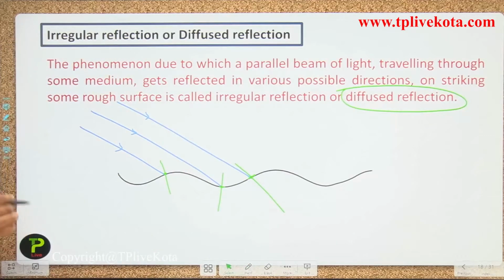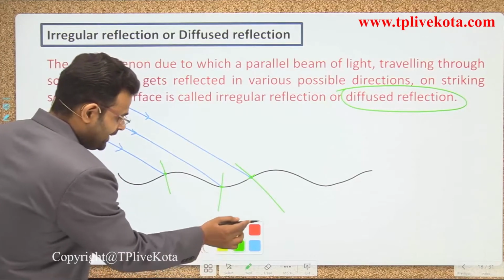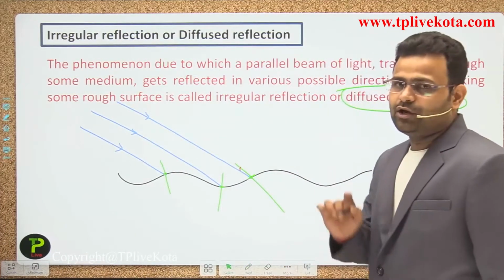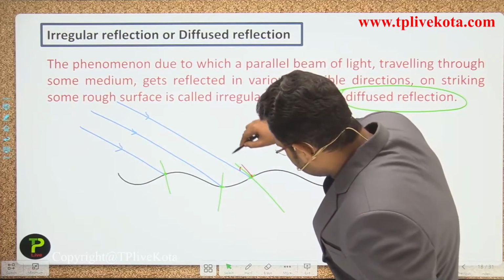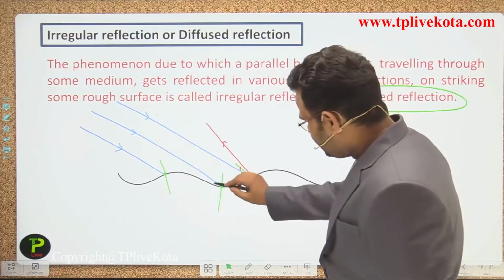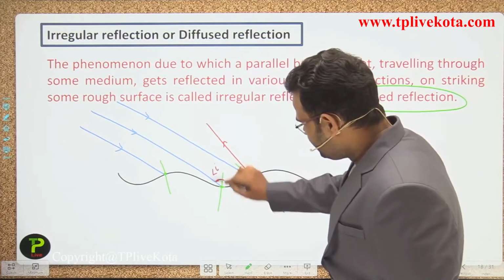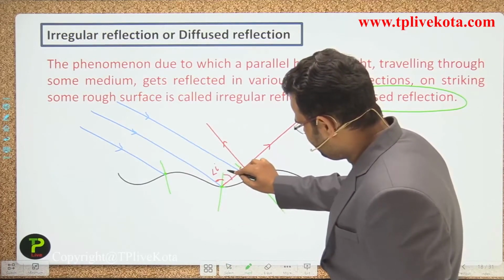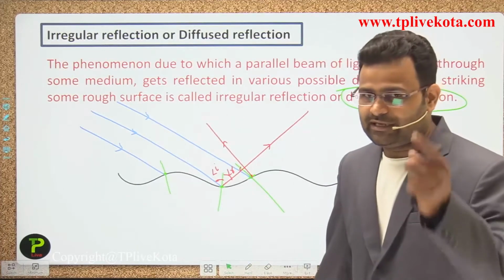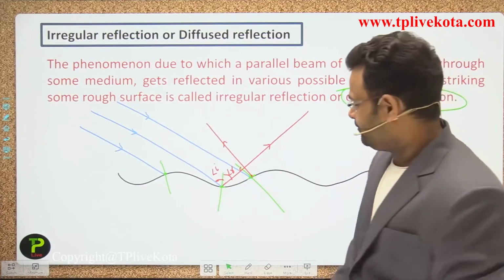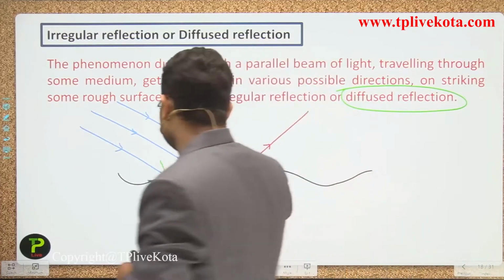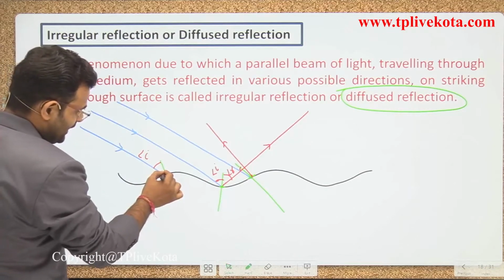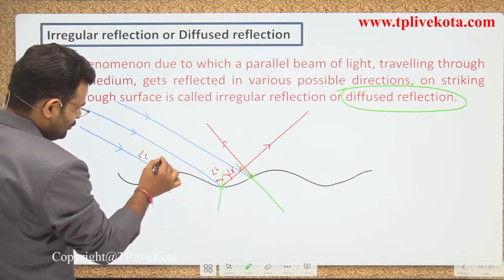Now it follows the law of reflection. Now we are again drawing the angle of I, guys. So according to the law of reflection, the ray is reflected in that manner. Okay. In that diagram, that is the angle of I. So what happened? The light ray is moving to that side. So that is the angle of R. According to the law of reflection, the angle of I is equal to the angle of R. Now what happens in that diagram? That is an angle of I, so the same angle will be made by that reflection. So angle of R.